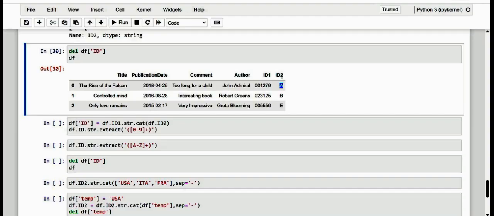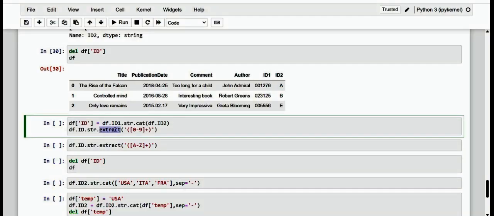Okay, so as an alternative method, which gives a similar result, it can also be done with extract. So here kindly just observe the extract method. This method also works through regular expressions only, and extracts from a column the characters that correspond to the condition imposed by the regular expression, as shown. So kindly observe here.